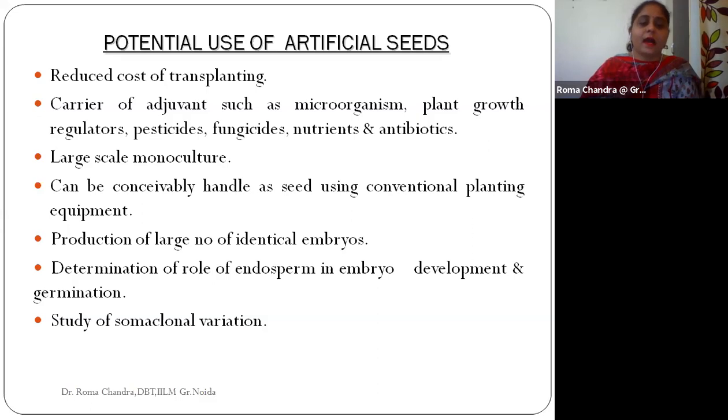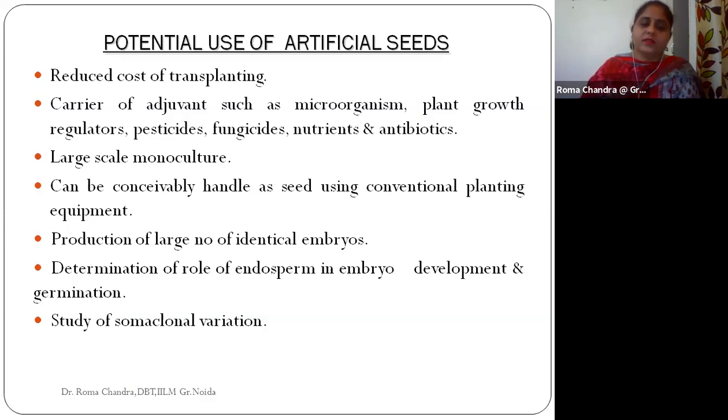Large scale monoculture is another use, and they can be easily handled. We can easily go with the process of plantation if we are dealing with artificial seeds. It is not a complicated process, it is very simple. We can pick up the beads, the artificial seeds, and plant them easily in the fields.